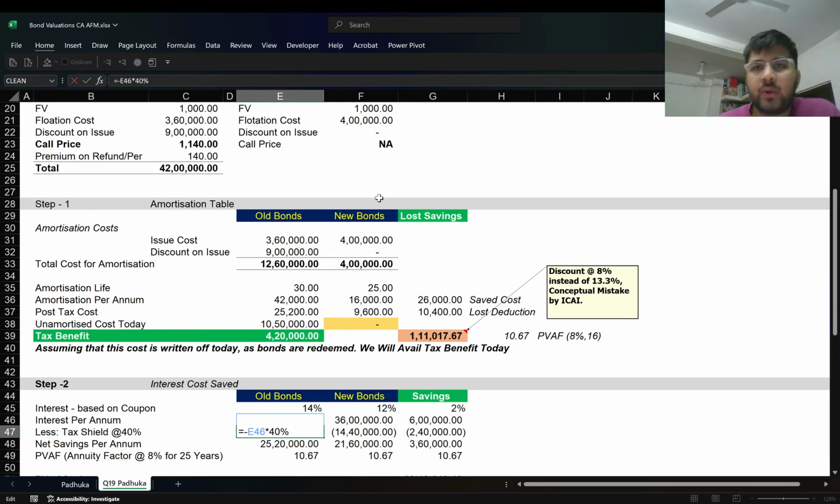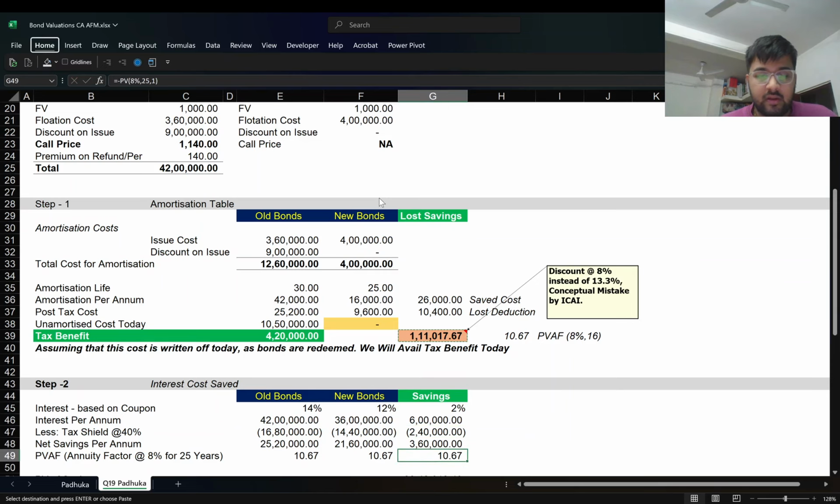I don't know why they do this, because the discounting rate again used is post-tax 8%, and therefore the fallacy again here remains the same: that we are again discounting at the post-tax rate instead of the pre-tax rate, which is not the right way of really doing this thing.